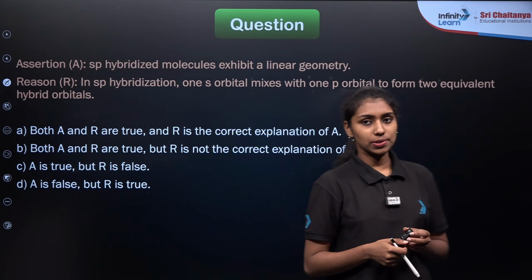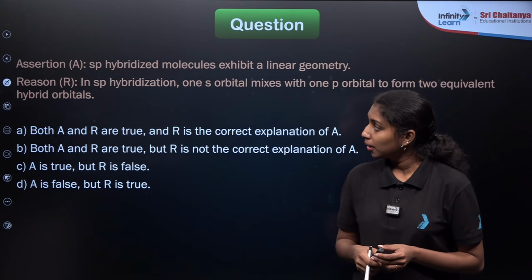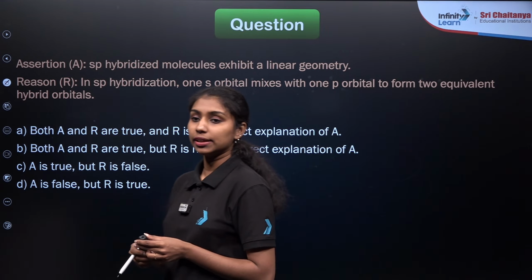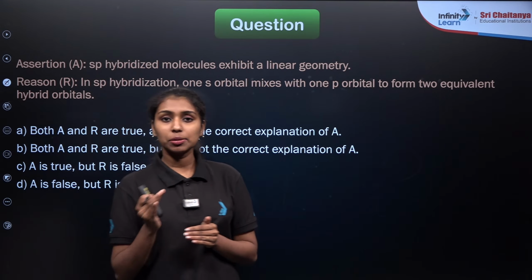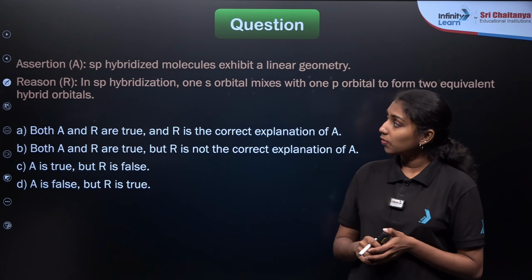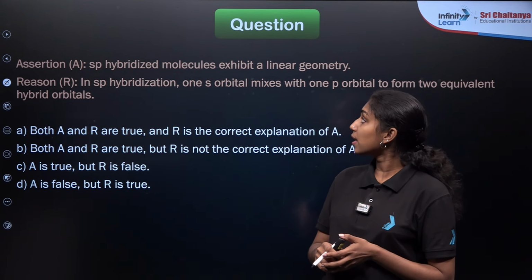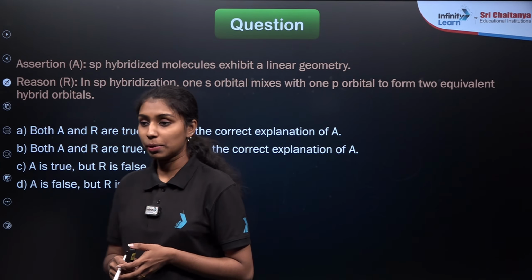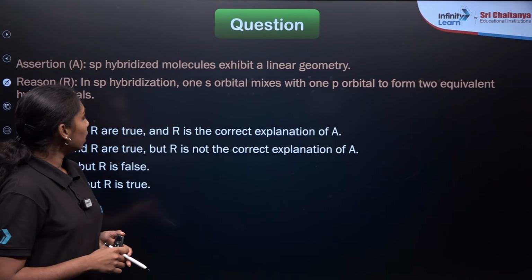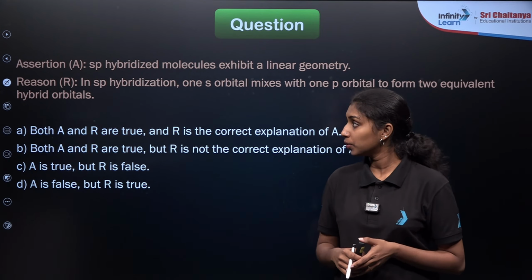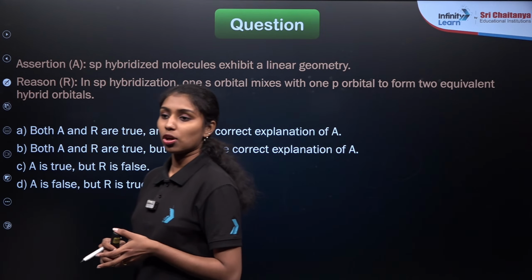Now we are moving to the next question. Assertion reason type question. We have already discussed the hybridization part, right? In the starting of the chapter we have studied the hybridization present in the carbon compounds. So here assertion is given that sp hybridized molecules exhibit a linear geometry. And the reason is given that in the sp hybridization, one s orbital mixes with one p orbital to form two equivalent sp orbitals. Two sp hybrid orbitals.